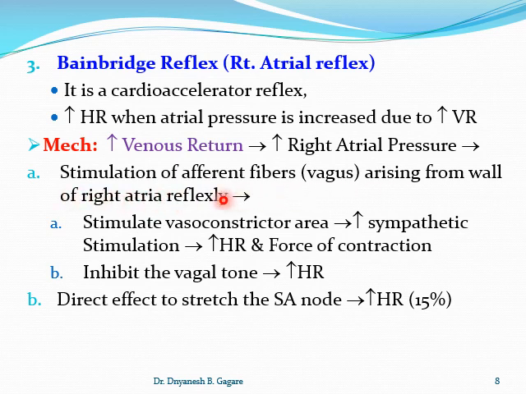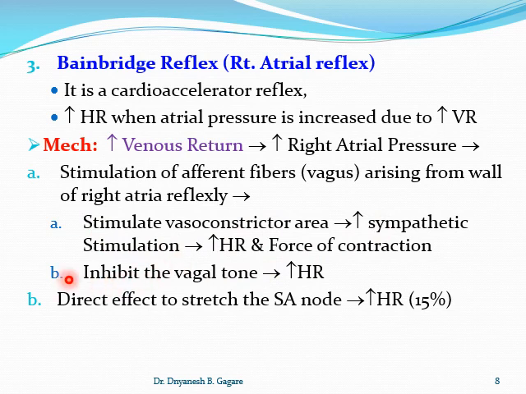Keep in mind, the fibers from the wall of the right atria, that is the afferent vagus, get stimulated. The stretching of the wall of the right atrium stimulates the afferent vagus nerve, and this in turn stimulates the vasomotor area and increases the sympathetic tone. If the sympathetic tone is increased, then there is an increase in force of contraction. That means the heart gets stimulated: increased sympathetic tone, increase in heart rate, increase in force of contraction.